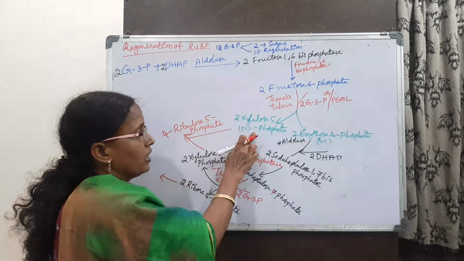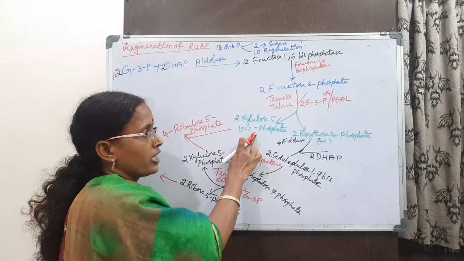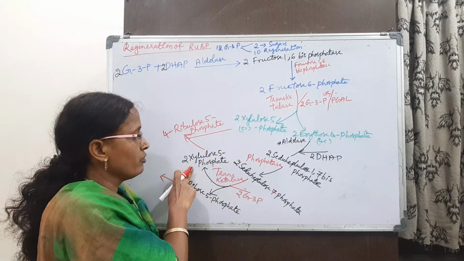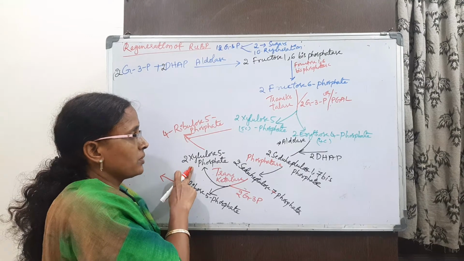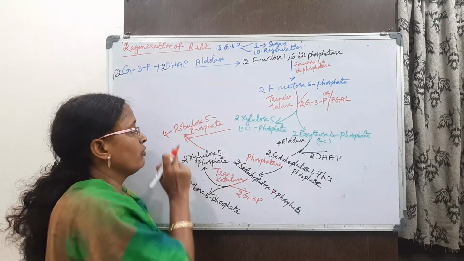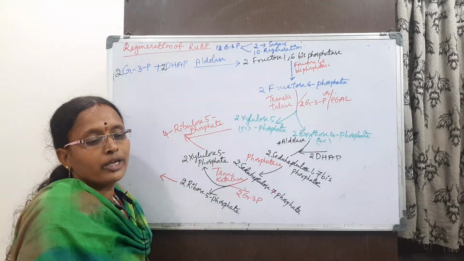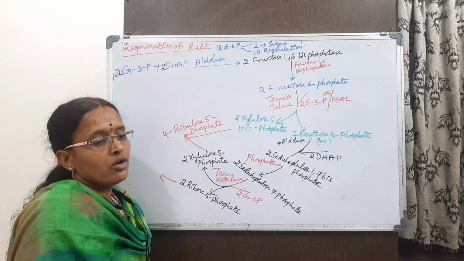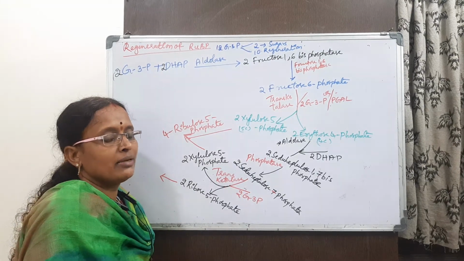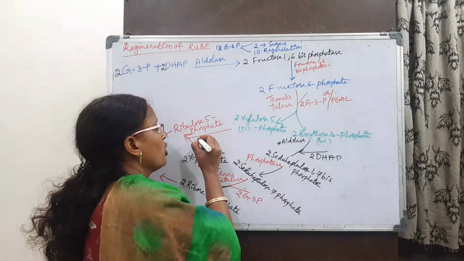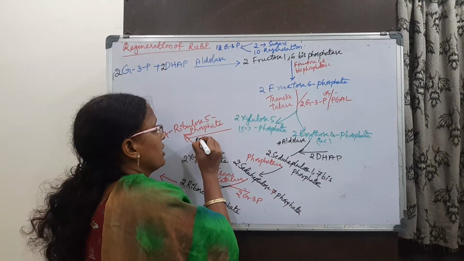Once again, 2 molecules of xylulose phosphate and 2 molecules of xylulose phosphate both form the ribulose 5-phosphate. The enzyme is ribulose 5-phosphate epimerase.